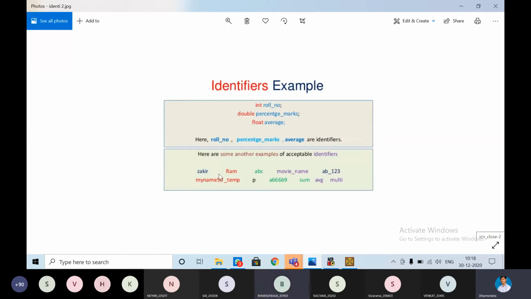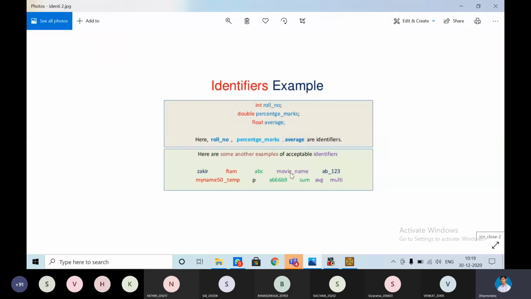Some other acceptable identifiers, observe here. Already I told you we can have numbers, digits. Yes, I am having digits, but it should not start with a digit. And this is also allowed, it starts with an alphabet. We can start with underscore also; they have not given an example with underscore, but we can start with underscore also. We can have a combination of alphabet and digit, but it should start with an alphabet or underscore. These are the valid identifiers we can give.